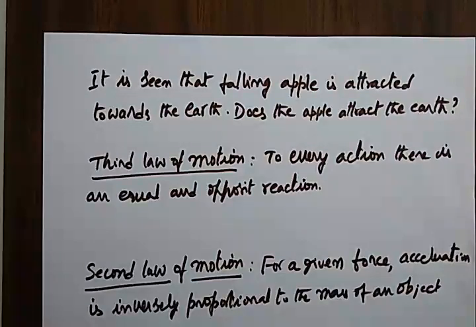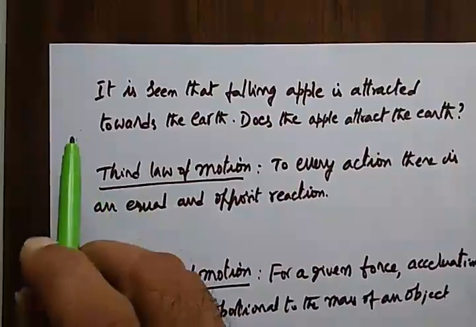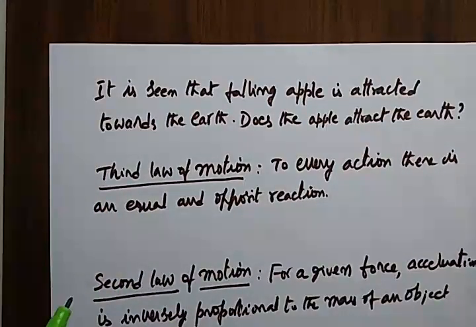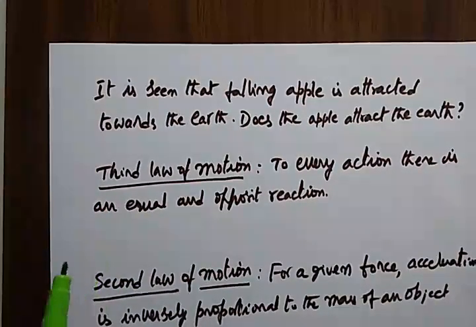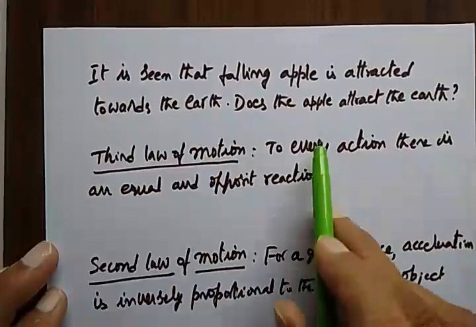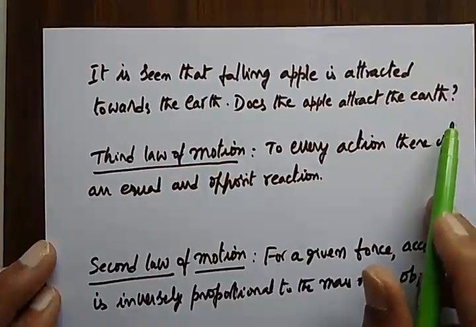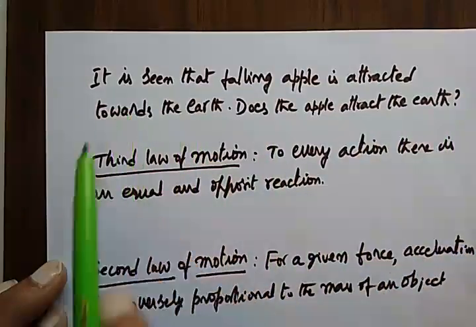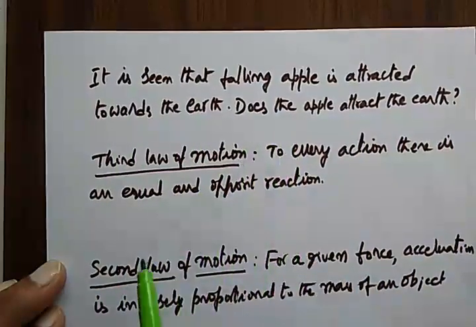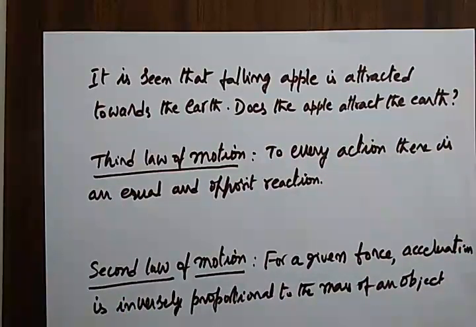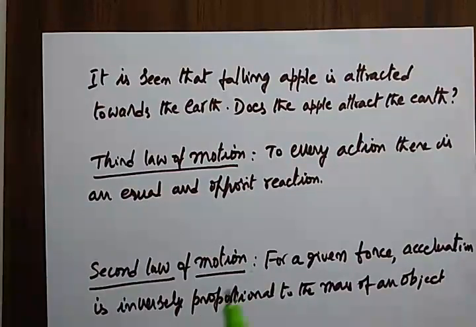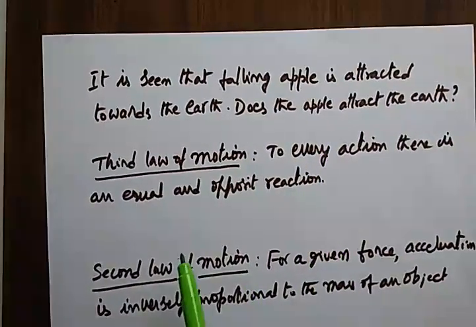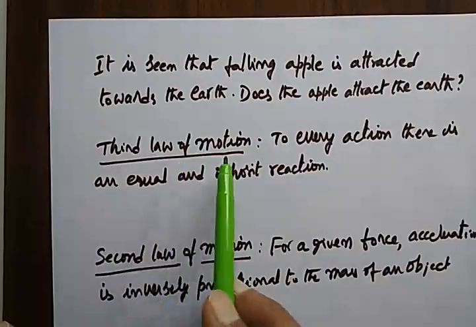So now we will take up another question. It is seen that a falling apple is attracted towards the earth. Does the apple attract the earth? Why can we not think like that? Newton also thought, if the earth is attracting the apple, the apple also should attract the earth. Why he thought like that is because of the third law of motion.